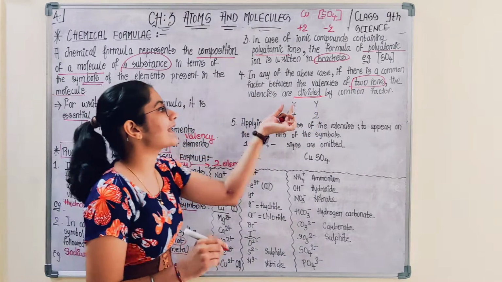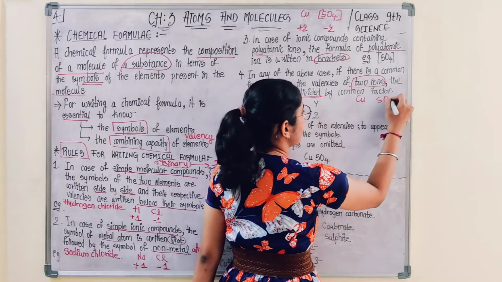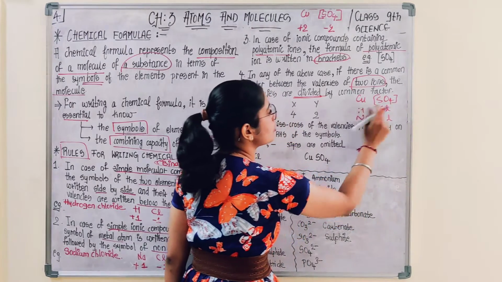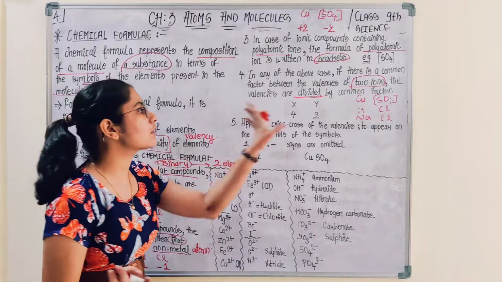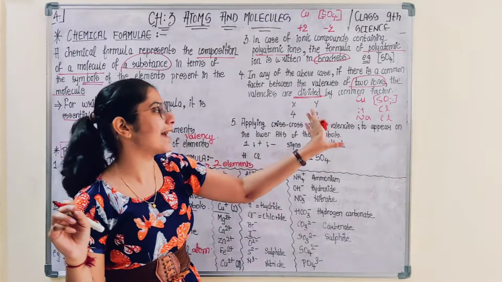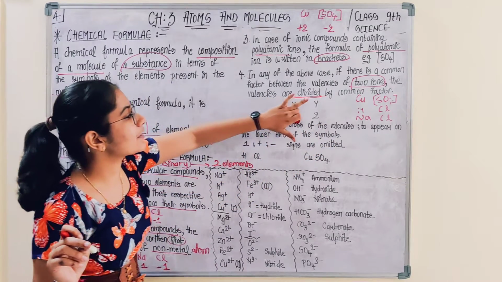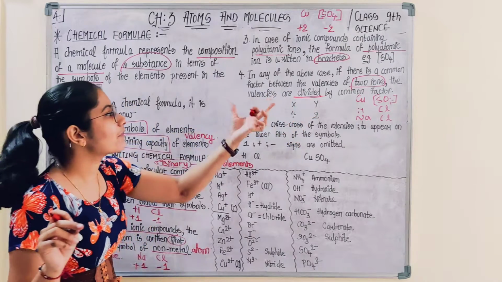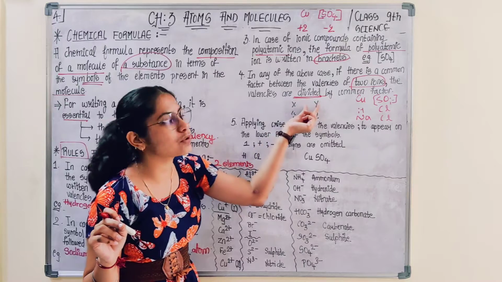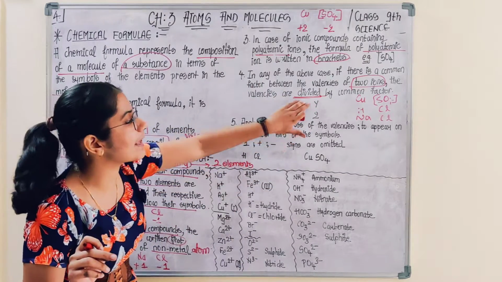Suppose there are two elements like X and Y, like in copper sulfate, HCl, NaCl, there are two elements. Suppose there is one X element and one Y element, and the valency of X is 4 and that of Y is 2. You have identified the two elements, written their symbols, and written their valencies below them.